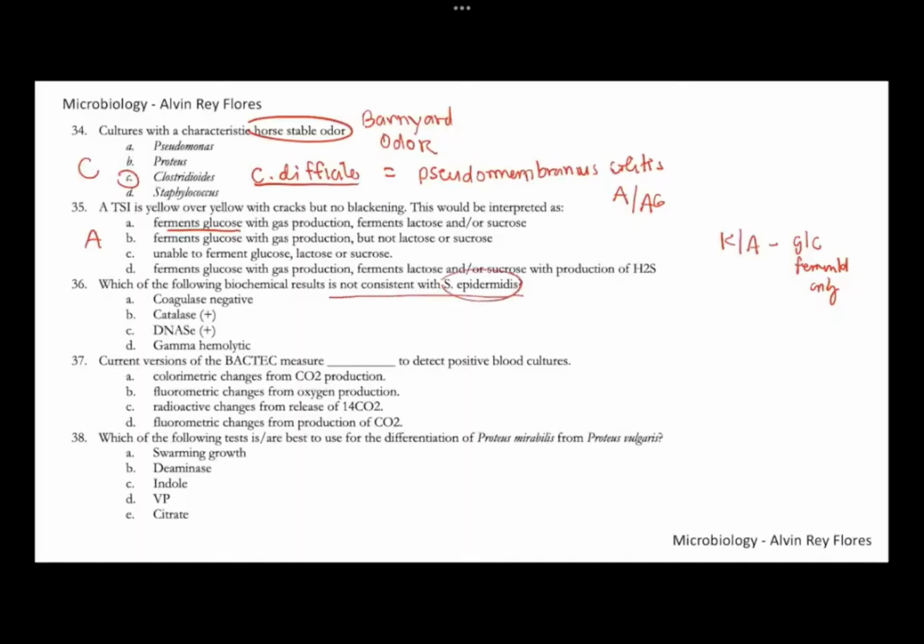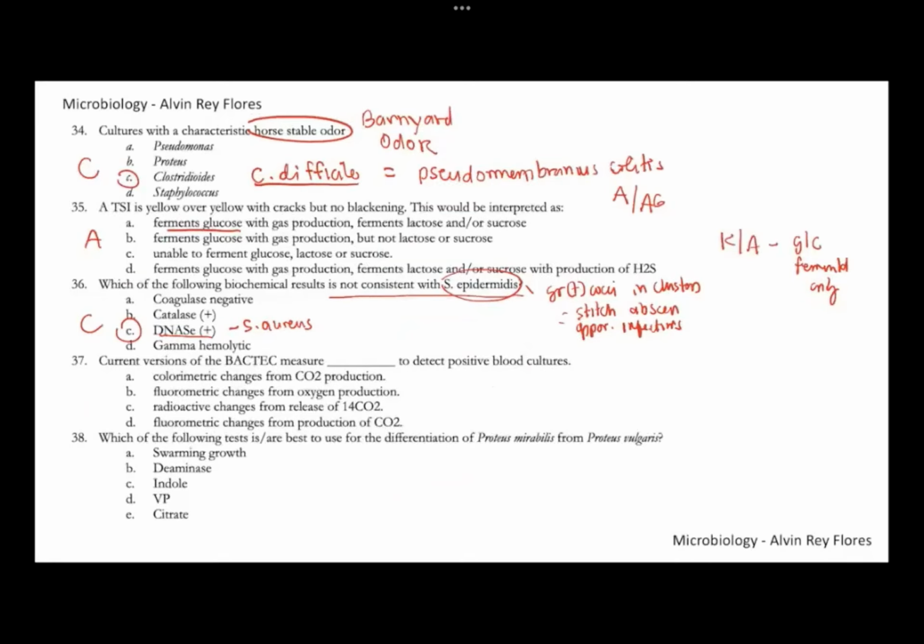So which of the following is not consistent with Staphylococcus epidermidis? So this is a gram-positive cocci in clusters that can be part of the normal flora of the skin, okay, but it may be associated with stitch abscess. It may also cause opportunistic infections. Okay, so although it's part of the normal flora of the skin. Okay, so which is not consistent with Staph epidermidis. For number 36, this is letter C. DNase is positive. Okay, Staph epidermidis is not DNase positive. That is Staph aureus. Okay, so 36, this is letter C.